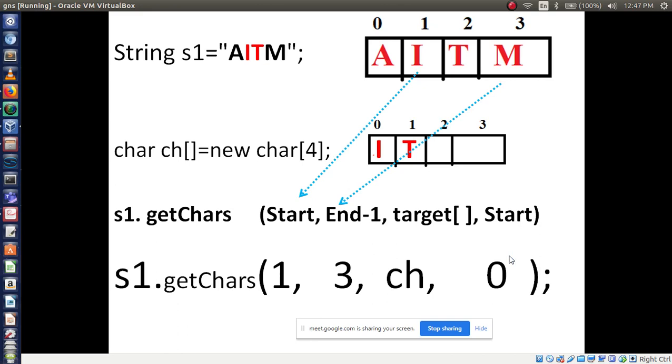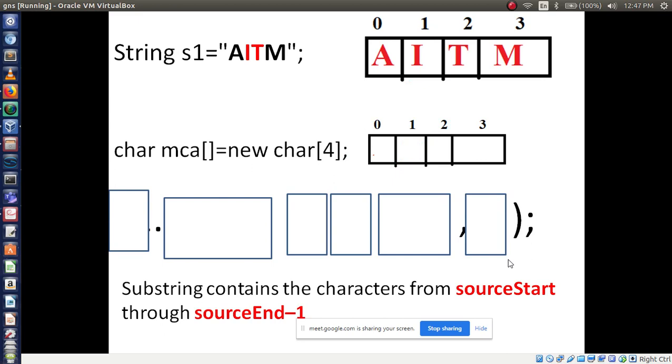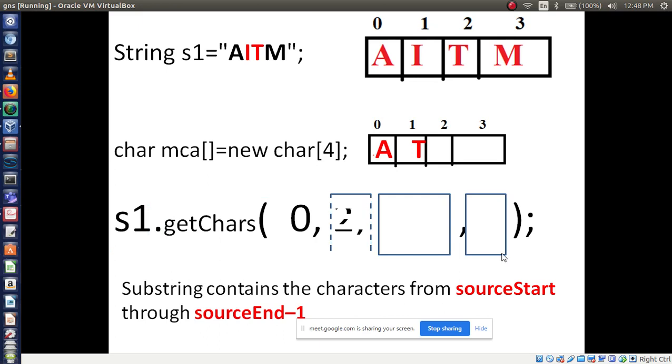Is it clear? Okay. Now let's see another example. Now you tell me, A and T I am going to display. Yes, Kiran. Okay. Wait. Okay, fine.